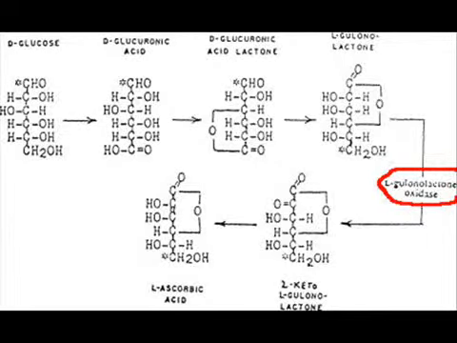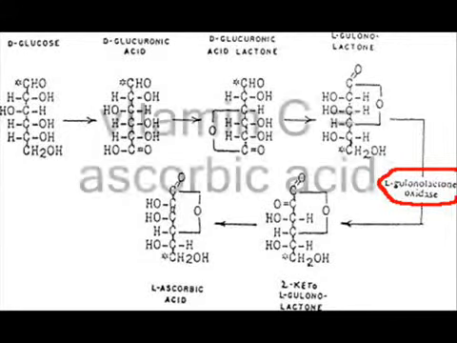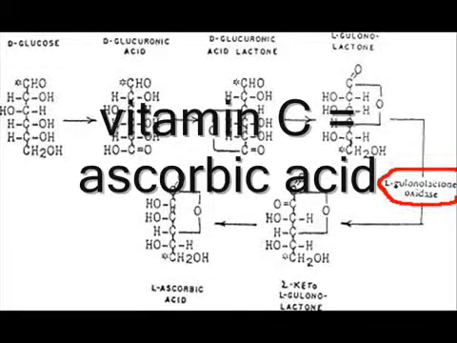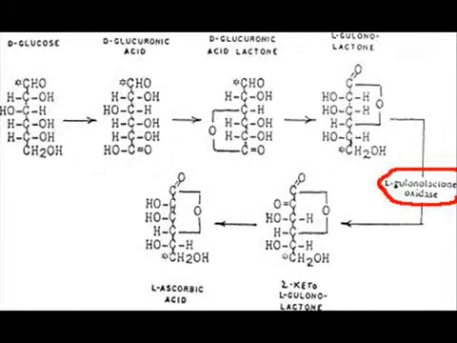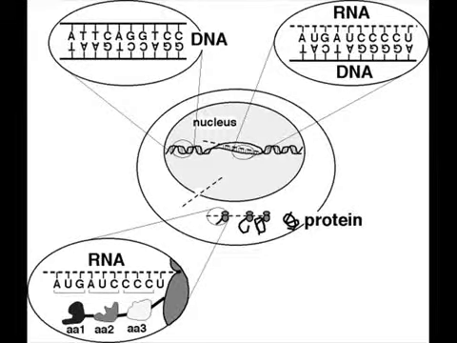L-gulonolactone oxidase is an enzyme that catalyzes a step in the set of reactions that makes vitamin C. So far, every animal that we've examined has a copy of the gene that codes for this enzyme. However, in all animals that are susceptible to scurvy because they don't make their own vitamin C, this gene is mutated in such a way that it no longer makes the enzyme. So we have observed a direct cause and effect relationship between certain mutations in the gene and the lack of production of vitamin C.